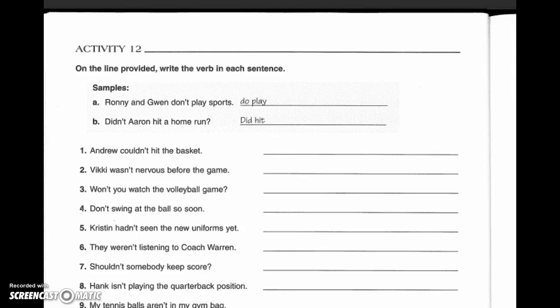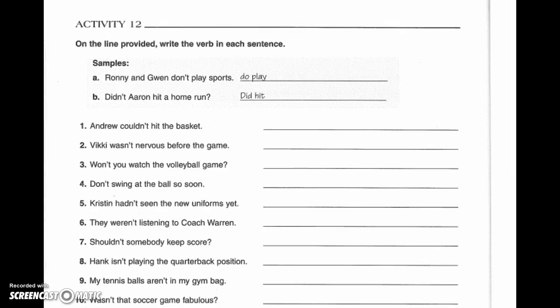Now, one thing I want you to understand is that when we have verbs and we have contractions like the word don't, and we separate them out to do not, in this example, A, we have Ronnie and Gwen do not play sports. The word not is technically not part of the verb phrase. It's not a predicate, it is an adverb. So when you do these 10 examples here, write it out, take out the contractions, write the verb in each sentence as you see. So Ronnie and Gwen don't play sports becomes Ronnie and Gwen do not play sports, but the verb is do play because I explained that the word not is an adverb.